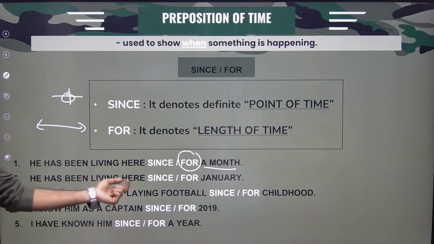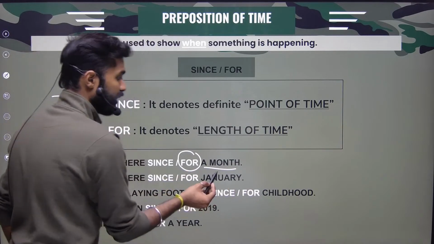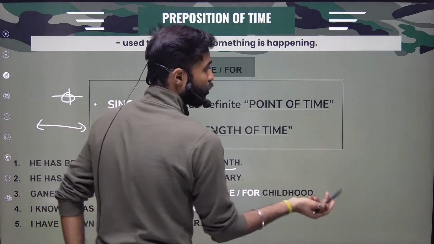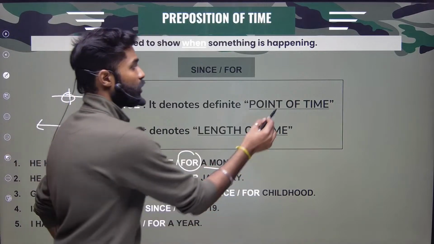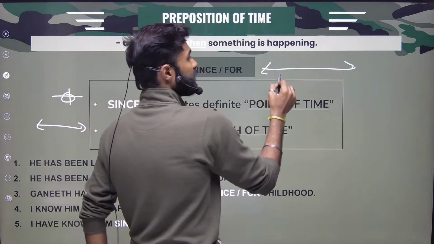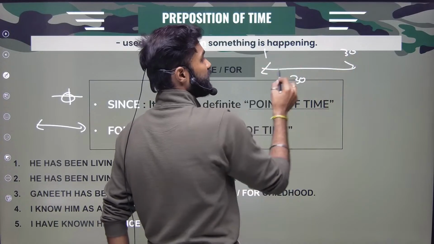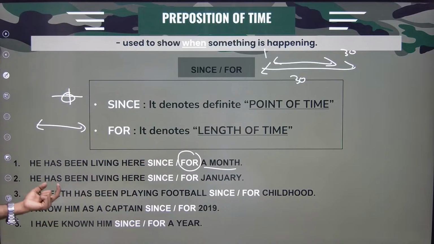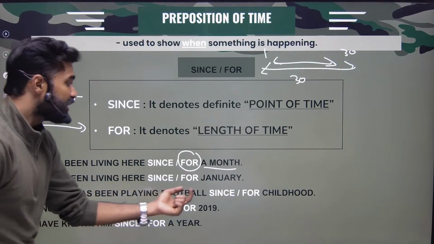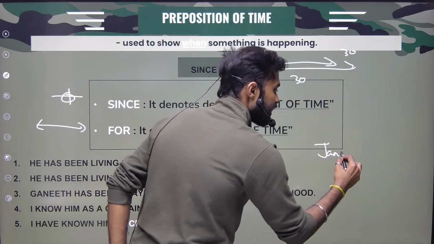He has been living here since or for January. Which one is correct? January. Here they said month. I don't know what month it is. I don't know if it is January or February or anything. Also, a month will have approximately 30 days. So day 1, day 30. It is a period of time. So I'm using for. Whereas he has been living here since January will be correct. Why? Because I know the exact month here.